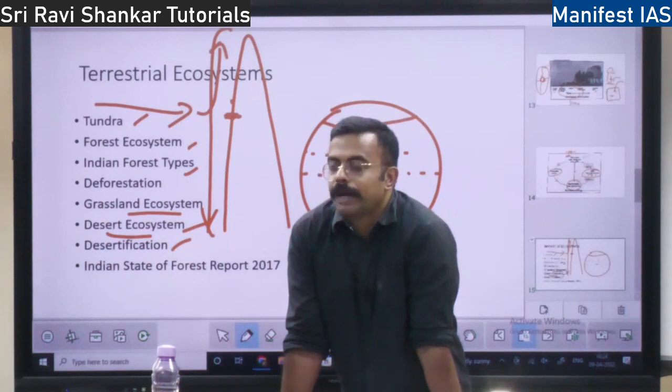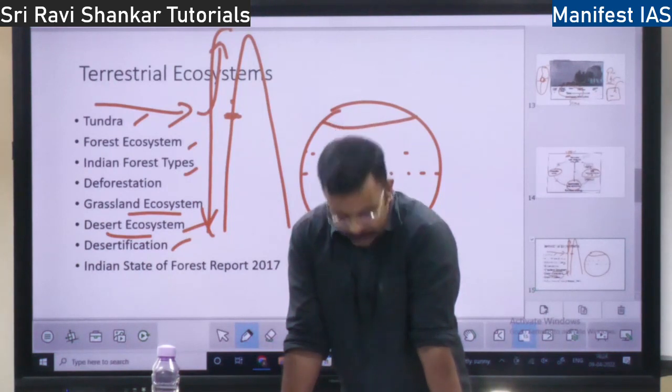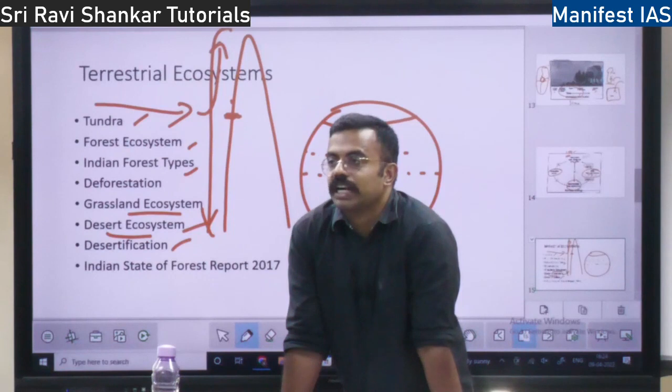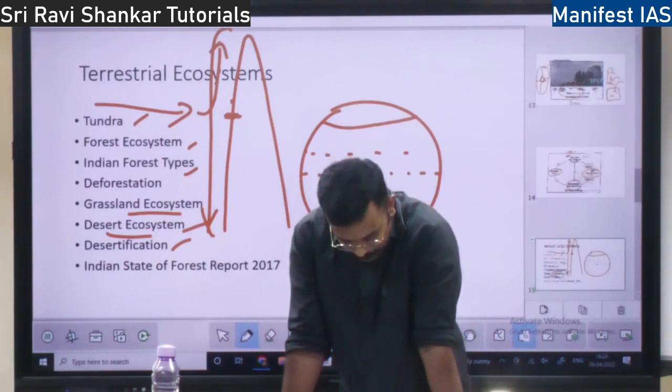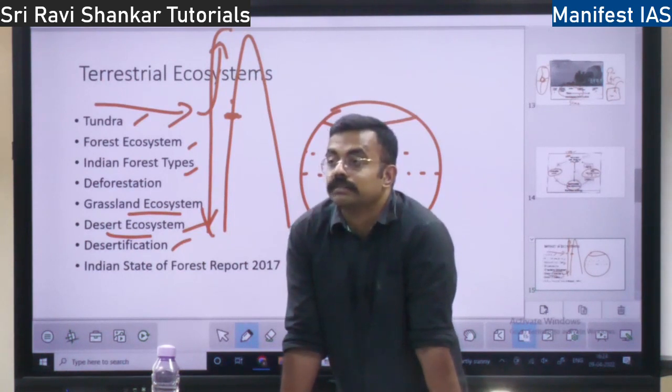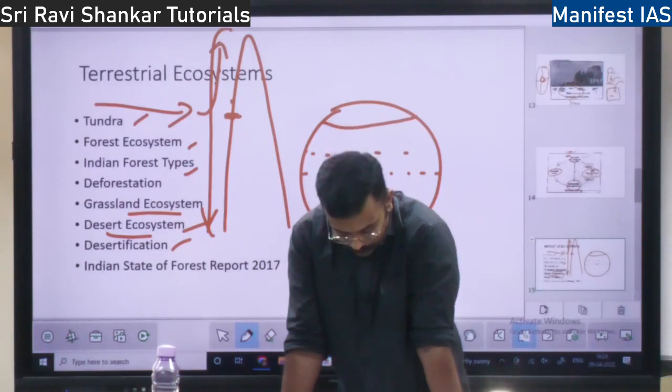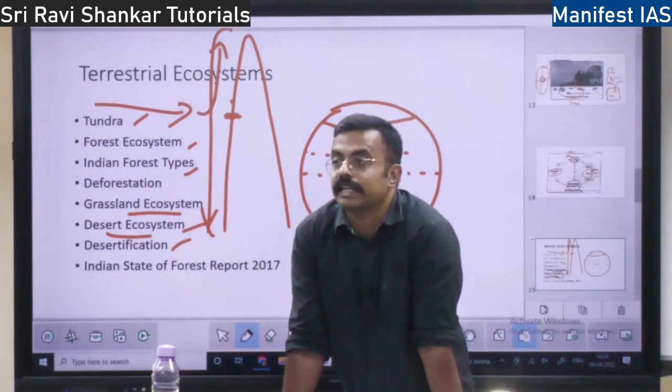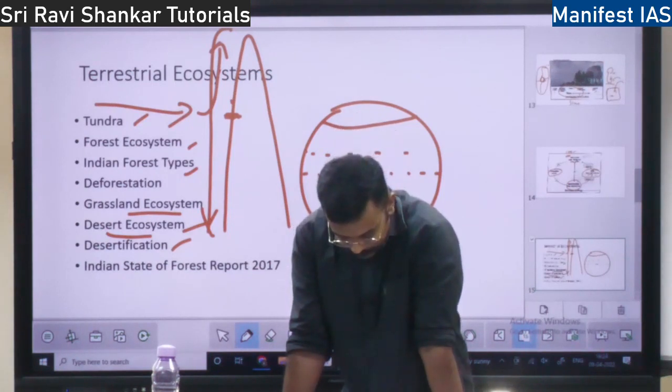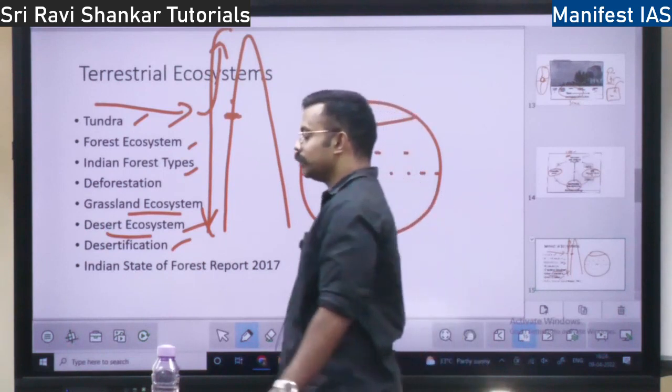So in India, we have prepared one atlas called the Desertification and Land Degradation Atlas. According to this atlas, 32% of India's area has degraded. Out of 100 acres, 32% has degraded according to the Land Degradation and Desertification Atlas of India. 32% has degraded. So what is the measure?